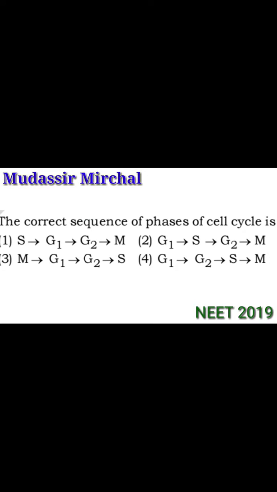Now the next question is, the correct sequence of phases of cell cycle is: option 1, synthesis, gap 1, gap 2 and mitotic phase; option 2, gap 1, synthesis, gap 2 and mitotic phase; option 3, mitotic phase, gap 1, gap 2 and synthesis; option 4, gap 1, gap 2, synthesis phase and mitotic phase. And we must know that the cell cycle is gap 1, synthesis, gap 2 and mitosis, so option 2 is the correct answer. So let's move to the next question.